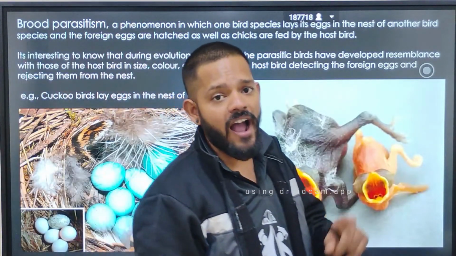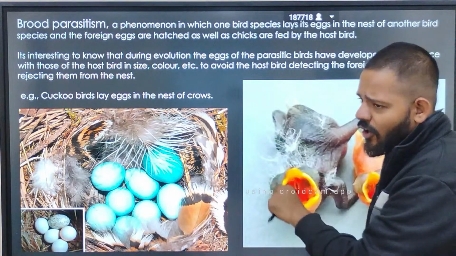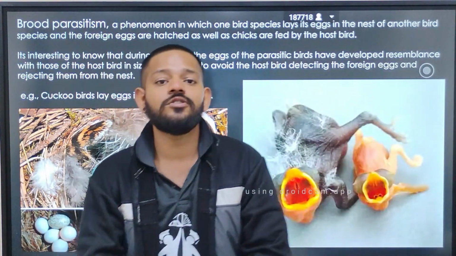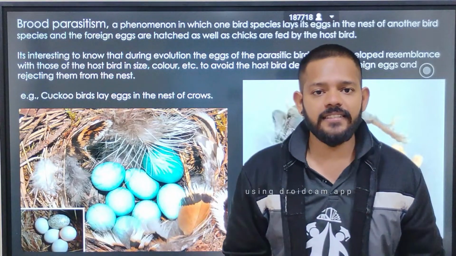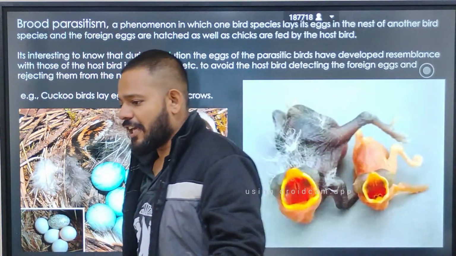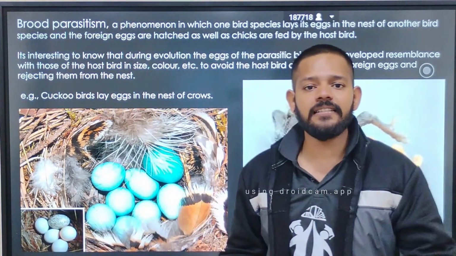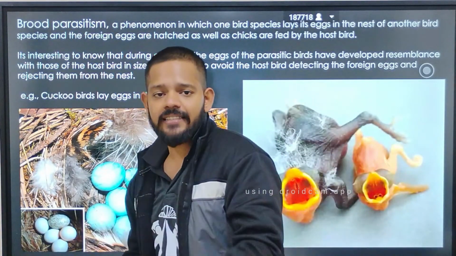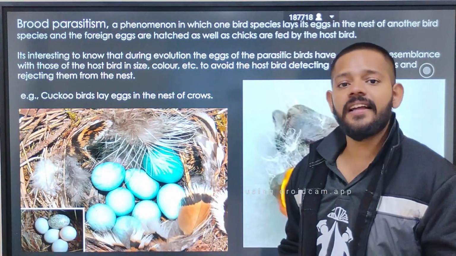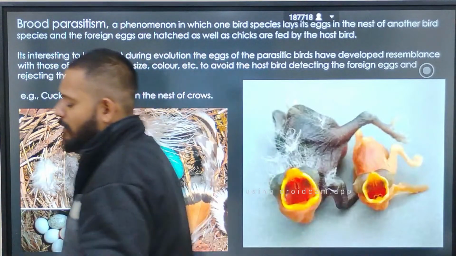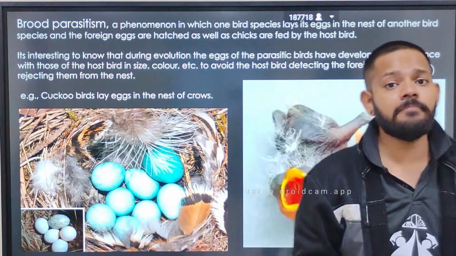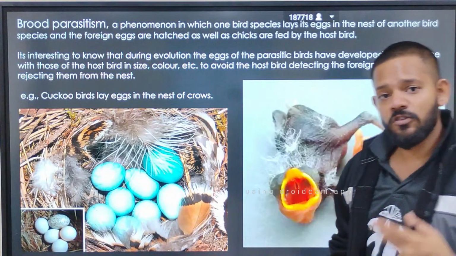Through evolution, the color and shape of the eggs became similar to the eggs of the host bird. The shape, size and color of the parasitic bird egg is similar to that of the host bird, and this happens during the course of evolution. It is not a single-step process. It takes millions of years of evolution.